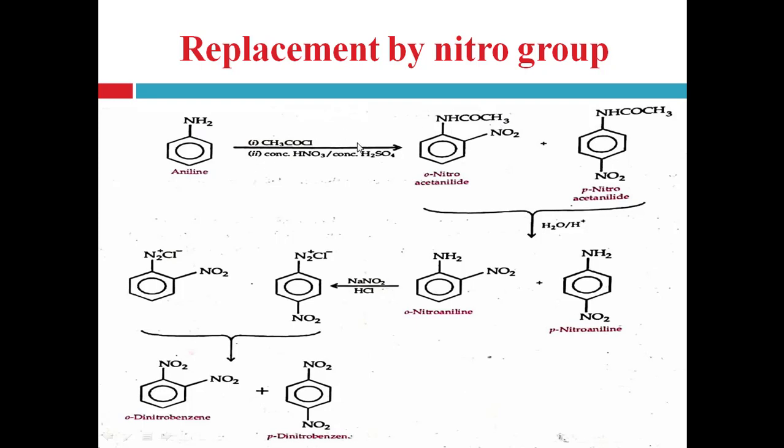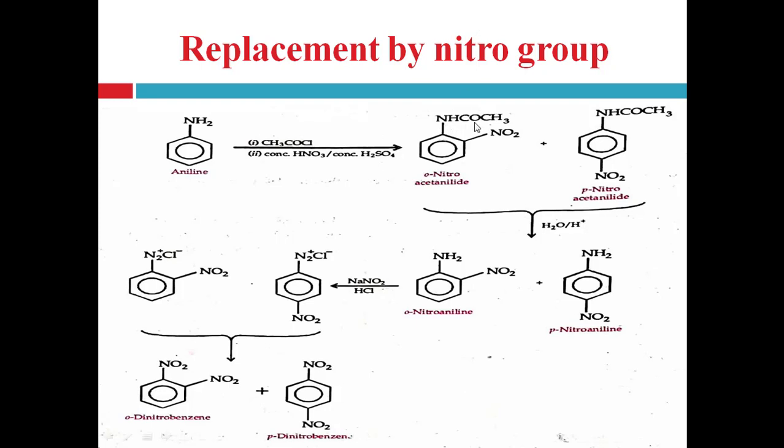In the next step, acetanilide reacts with concentrated sulfuric acid and concentrated nitric acid to produce ortho-nitroacetanilide and para-nitroacetanilide, right? Now this ortho-nitroacetanilide and para-nitroacetanilide undergo acid hydrolysis to recover the corresponding amino group, right?